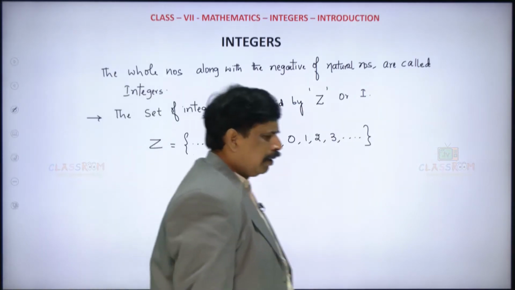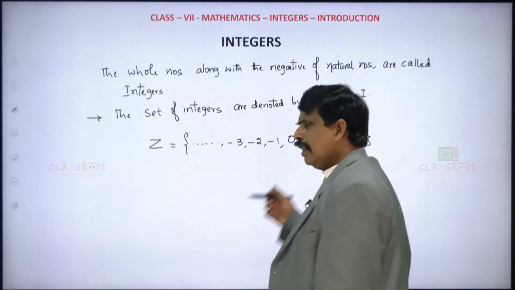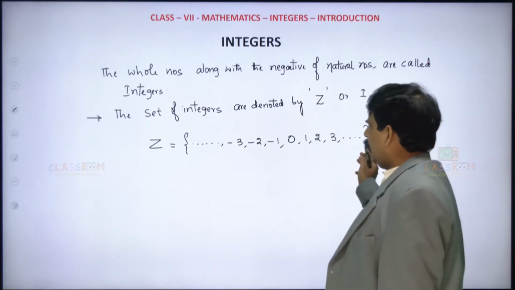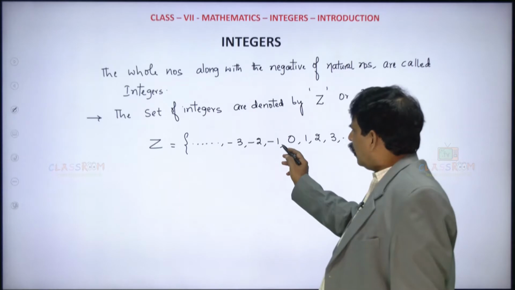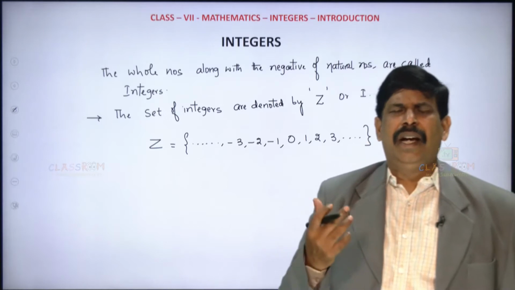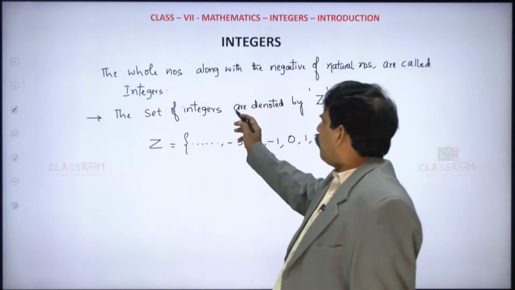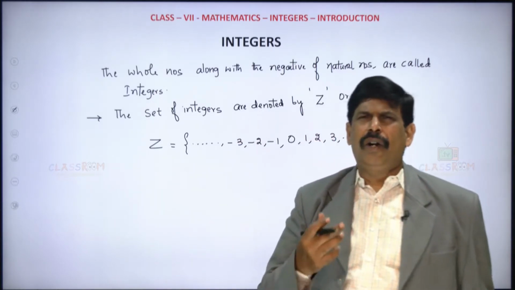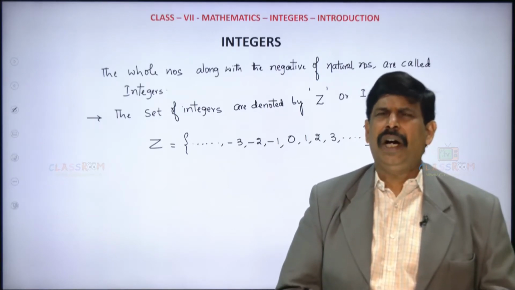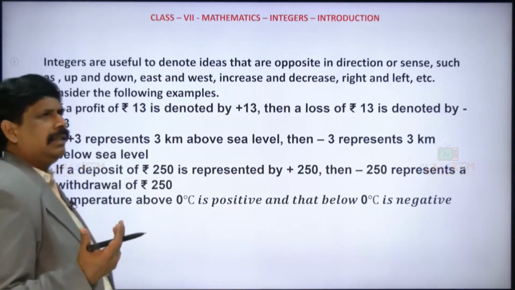Is it clear? From 0, 1, 2, 3 onwards, they are the set of whole numbers. And these whole numbers, along with the negatives of natural numbers, are what we call the set of integers. So this set of integers is represented by the letter Z, or you can also use I. Is it clear?